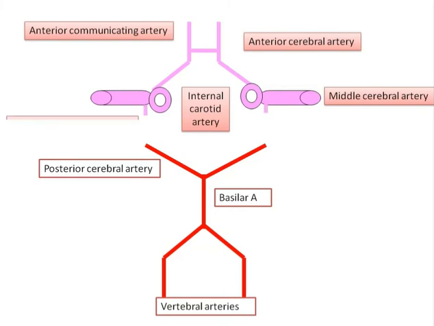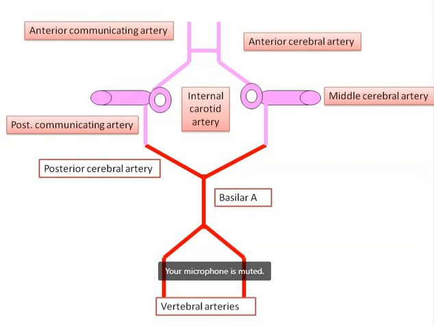Done? Have you done this? Did you complete the drawings?